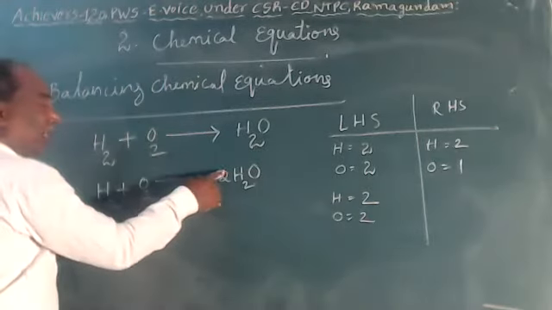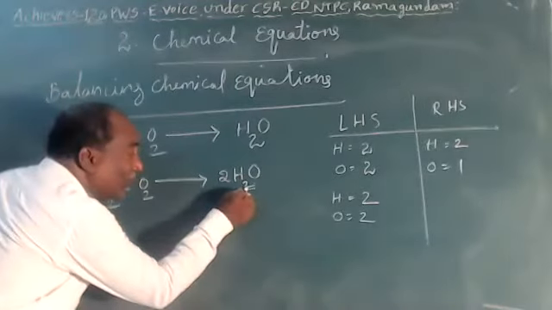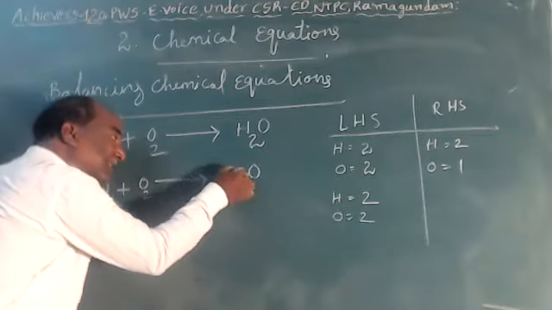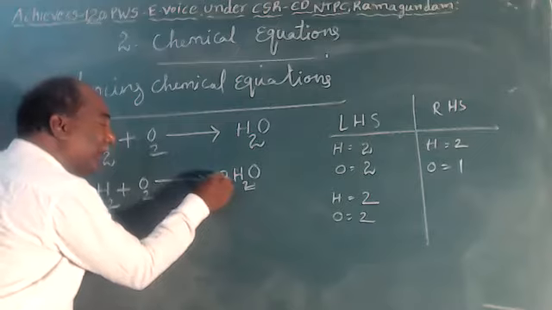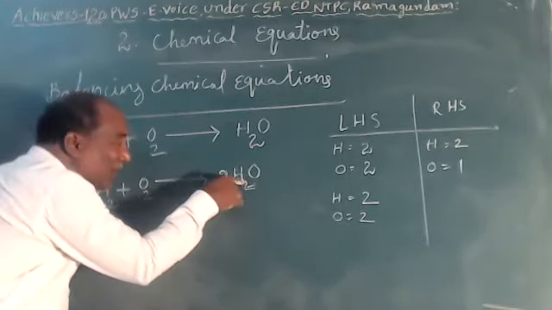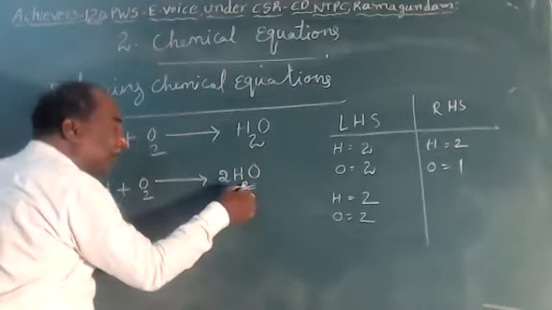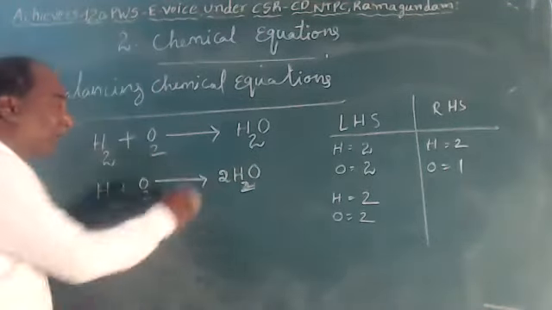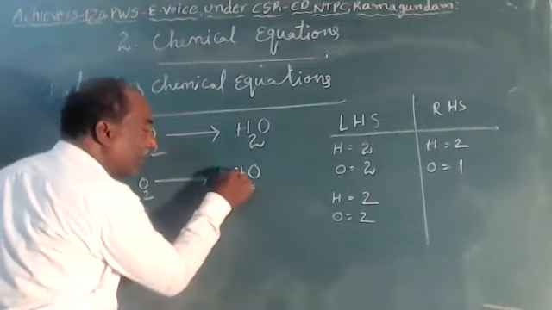On the product side, the number 2 beside the formula belongs to both hydrogen and oxygen, but the number 2 below the element belongs only to the hydrogen. The number below the element or atom belongs only to that atom, while the number beside the formula belongs to the whole H2O. So now 2 twos are 4 hydrogens.